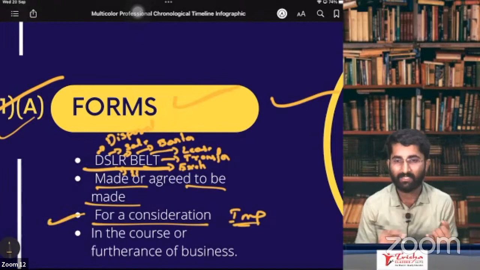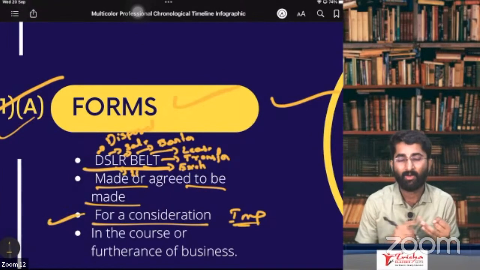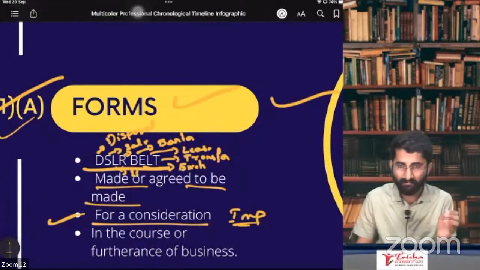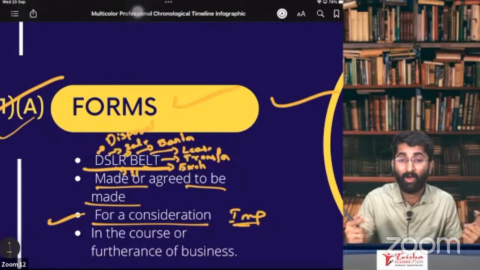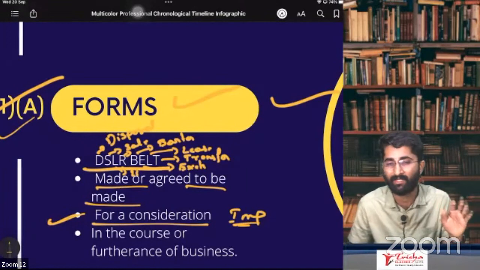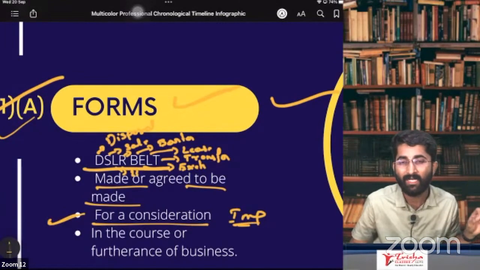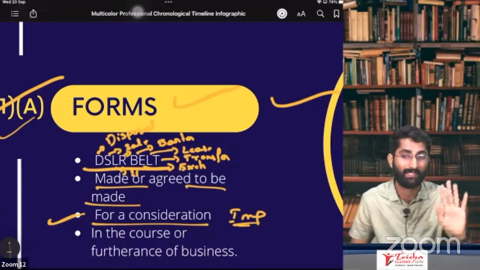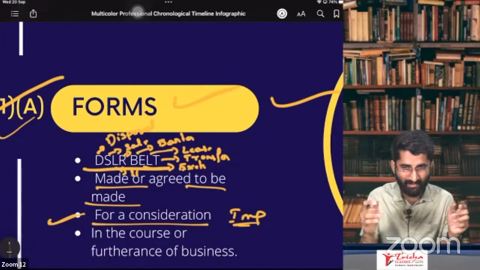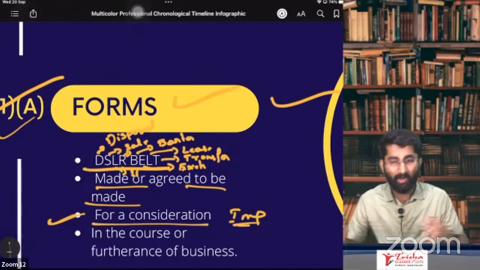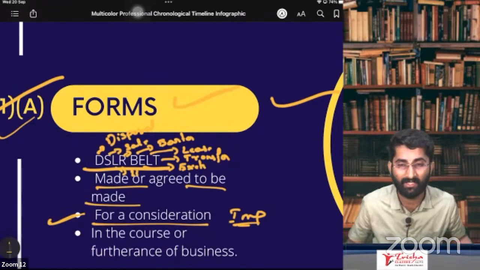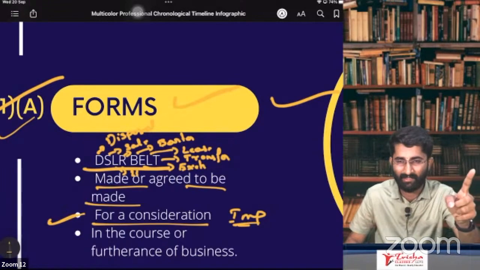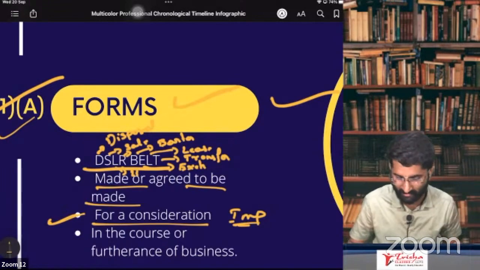Right now, section number 7, subsection 1, clause A says that the DSLR belt that you are doing, for a consideration, there should be consideration. If there is no consideration, then there is no GST. It is not a supply, as said by section number 7, subsection 1, clause A. Remember, DSLR belt made or agreed to be made for a consideration. Consideration has to be there, sir. Yes. Right now, keep this in mind. Otherwise, it is not a supply.